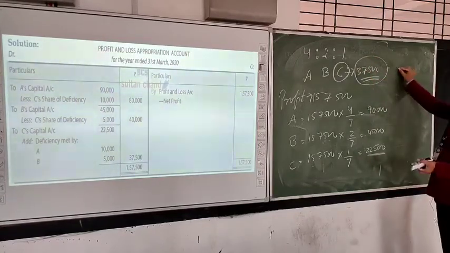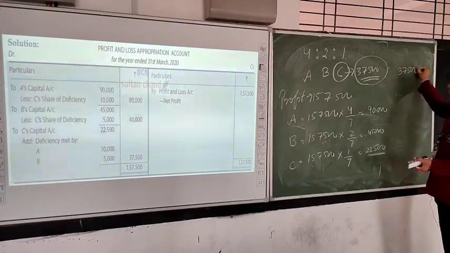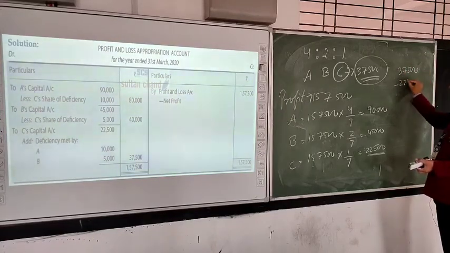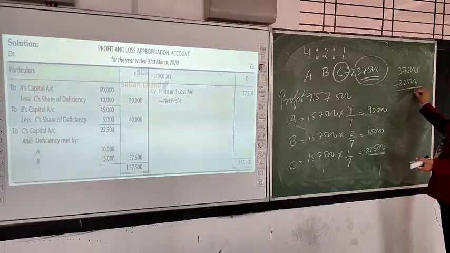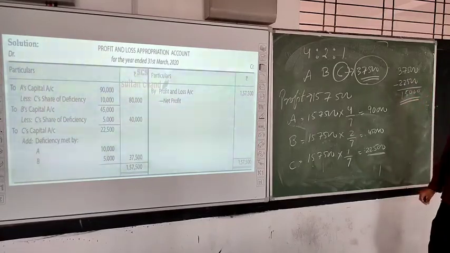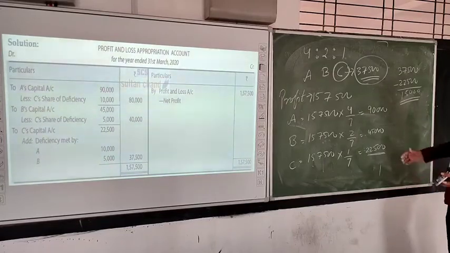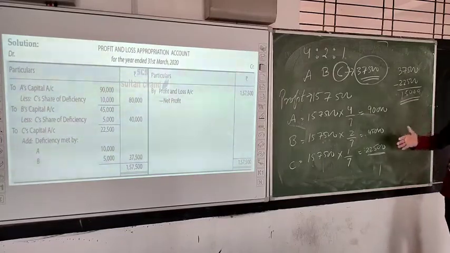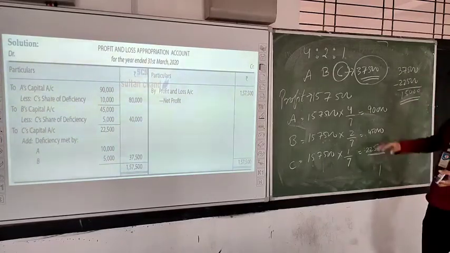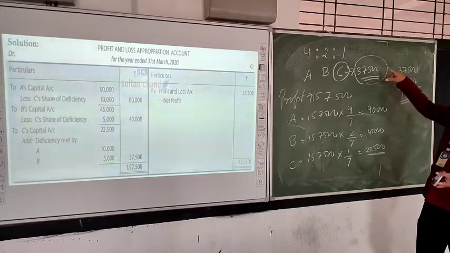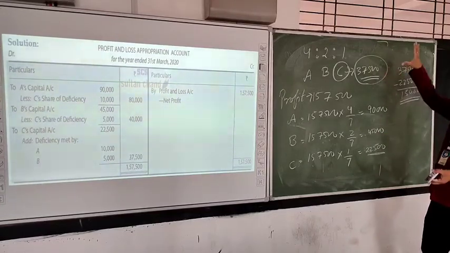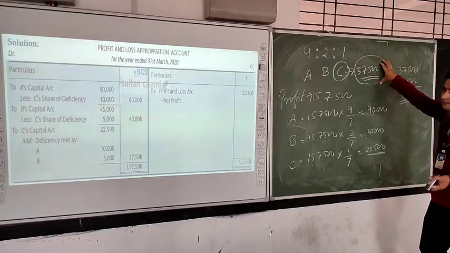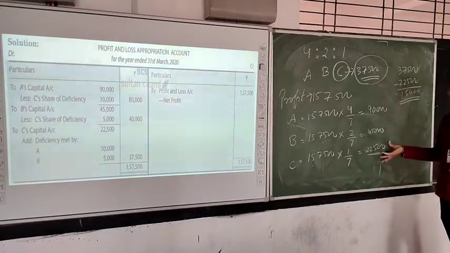Let us calculate the amount. 37,500 minus 22,500, then we will get the deficit amount. It is 15,000 rupees. So C is getting 15,000 less than the guaranteed amount, that he will get at least 37,500, but he is getting 22,500.